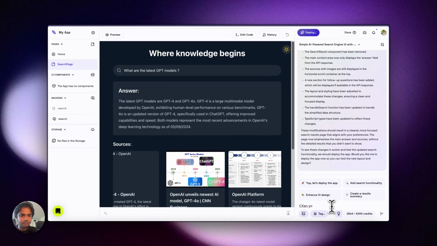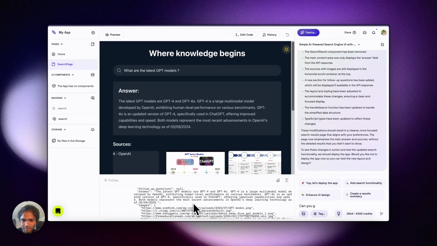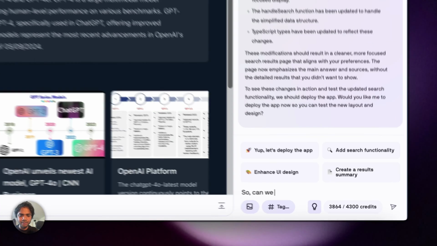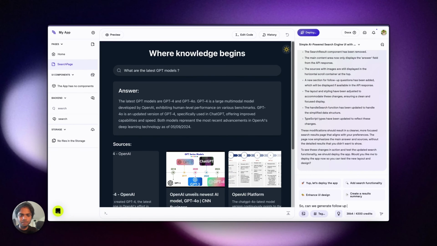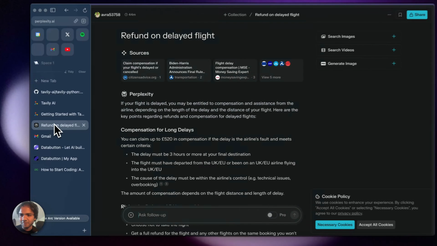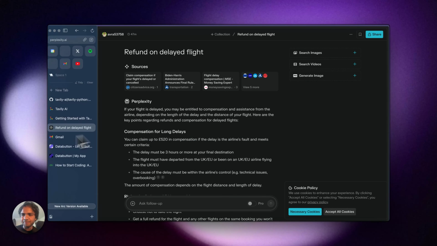Let's see if it creates a follow-up question or not. Okay, the answer is this. Can we generate follow-up questions? The follow-up question is always stagnant there. It doesn't change. Let's see what Perplexity has done. Every time there is a follow-up or related question, so maybe we can have a related question section.